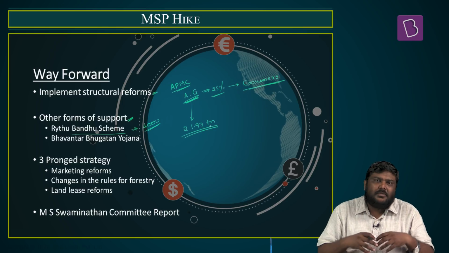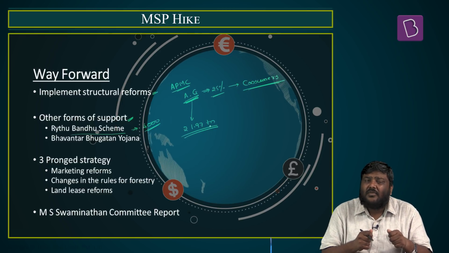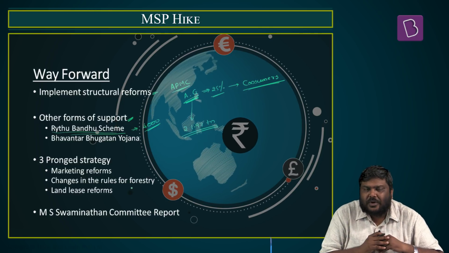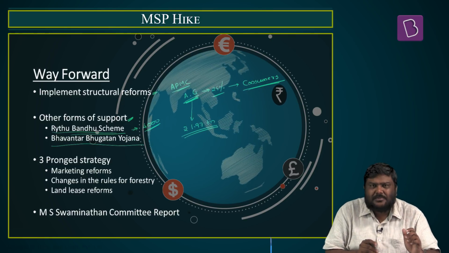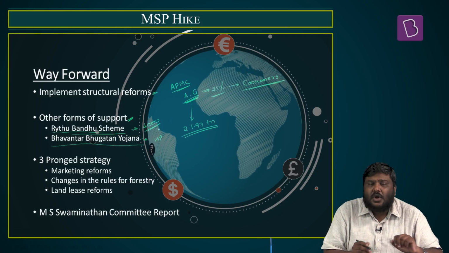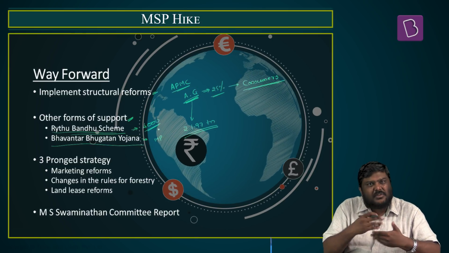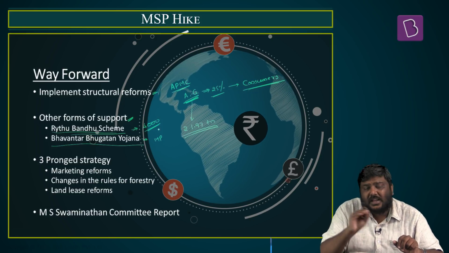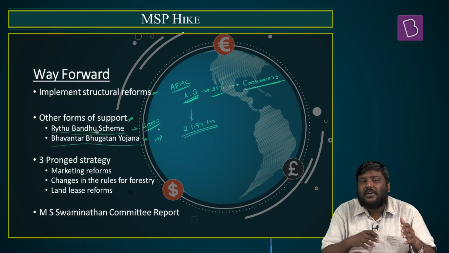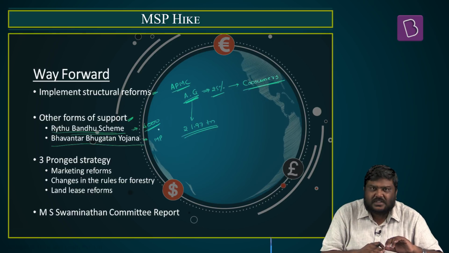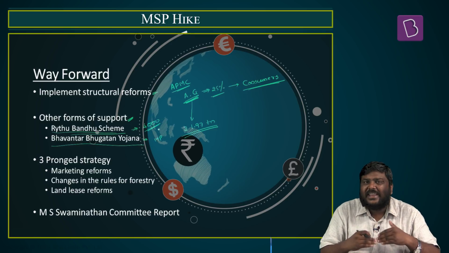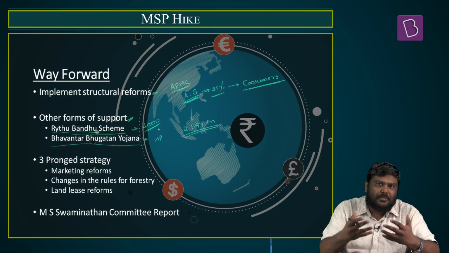Again, can it be trimmed? Can it be worked out? Definitely possible, but one more way out is implementing such a scheme of direct agriculture support. Another important support scheme is Bhavantar Bhugtan Yojana, which is a model of price deficiency payment that has been implemented in Madhya Pradesh, or Bhavantar Bharpai Yojana, which is another form of price deficiency payment that has been implemented in Haryana, and can be tried out by the government of India. Again, having said so, it doesn't mean that none of these models have any bottlenecks or inefficiencies. There are definitely inefficiencies or concerns related to all the three models, but they can be bridged or taken care of over a period of time.